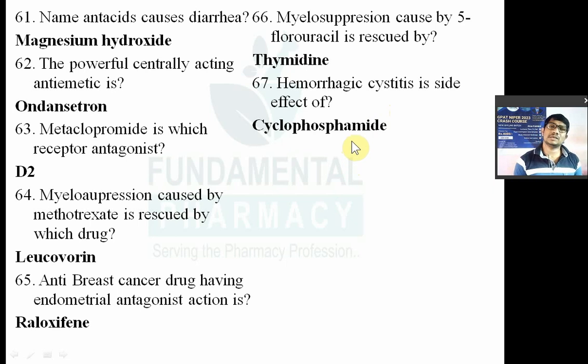Now if there is hemorrhagic cystitis, what will be the treatment? What will be the antidote of cyclophosphamide? So the antidote of cyclophosphamide is mesna, M-E-S-N-A. Mesna means what? It is the sodium salt of 2-mercaptoethane sulfonate. So mesna is an antidote, or a treatment, for hemorrhagic cystitis caused by cyclophosphamide.